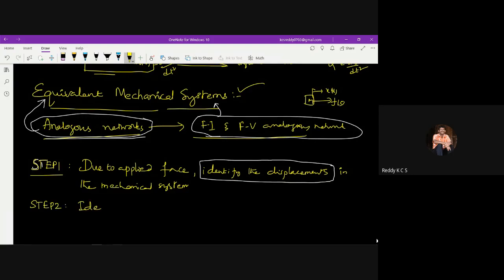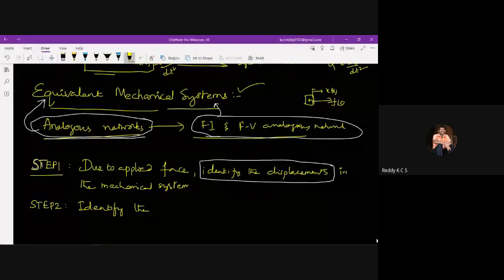Identify the elements. First understand these steps, then we can discuss all this in detail while solving the problems. Okay, first understand the steps. Step one is to identify the displacements, because if the force is applied, what is the displacement caused due to this mass? The displacement caused is x of t. Likewise, if any elements are present in any particular mechanical system, you need to identify the displacements of each element present in the mechanical system. That is the first step.